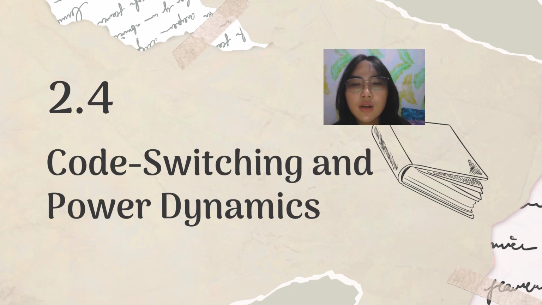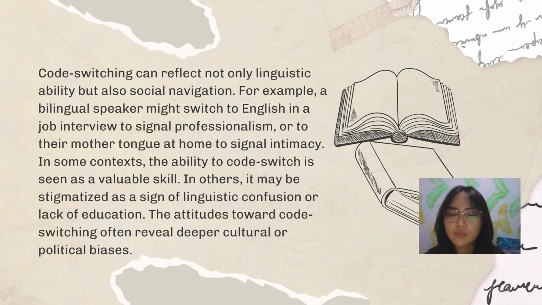And the next is code switching and power dynamics. Code switching can reflect not only linguistic ability but also social navigation. For example, a bilingual speaker might switch to English in a job interview to signal professionalism, or to their mother tongue at home to signal intimacy.